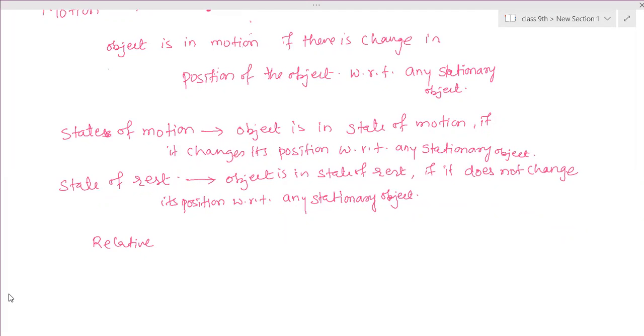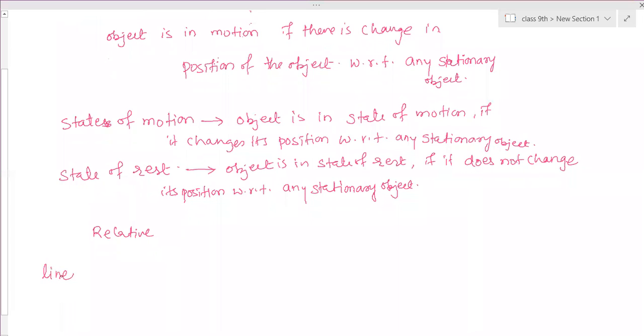One is linear motion, then the second one is rotational, and the third one is vibrational or oscillatory.